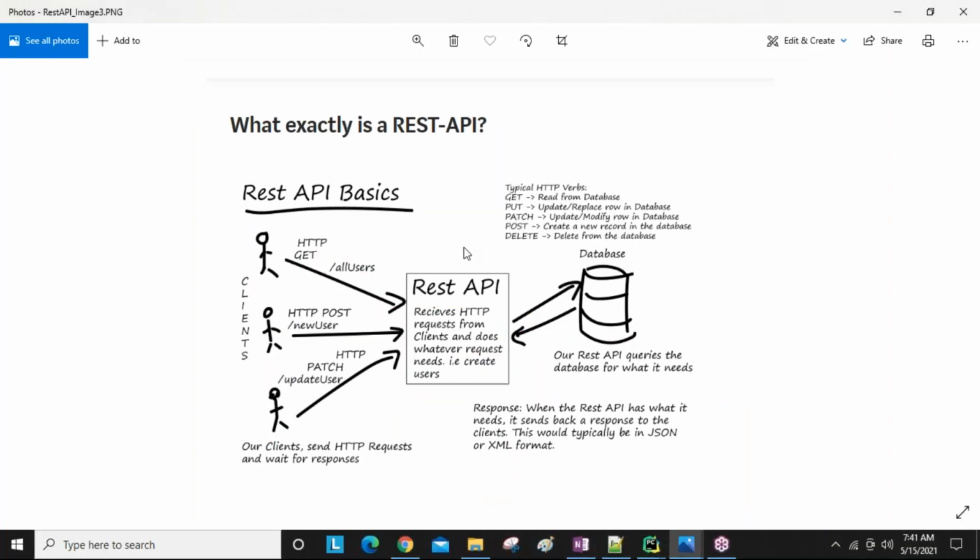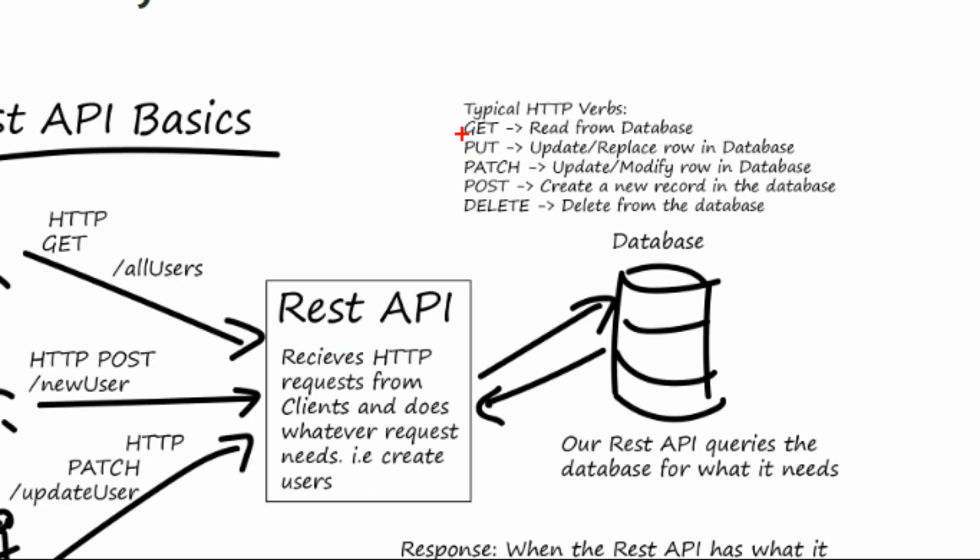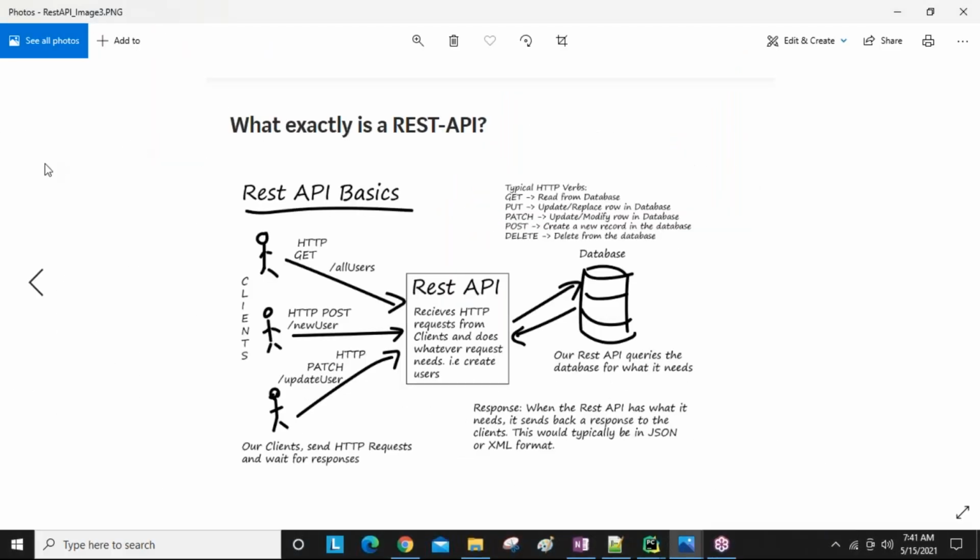So now, HTTP methods. These are all methods. Each method has a purpose. One reads the data from the database. Another updates the data in the database. This is also update, guys: PUT is a full update and PATCH is a partial update. POST is creating new data, DELETE deletes from the database, like that. I want to tell you the differences between PUT and PATCH, guys.